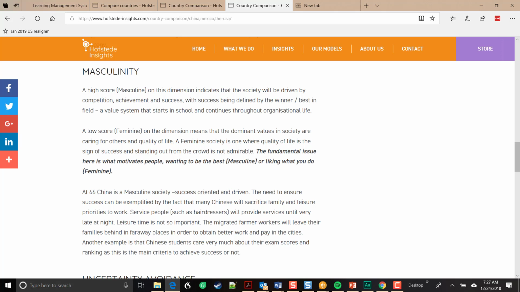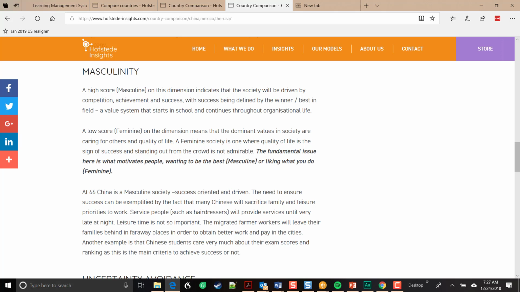So this dimension is really, according to our Cultural Dimensions website, a high masculine score really talks about competition, achievement, and success, whereas a low score talks about quality of life and caring for others. Although you'll see in just a minute that our three countries have about the same score, there are countries that have relatively low masculinity scores, and these countries can have, for example, great social programs to make sure that everyone in society is taken care of.